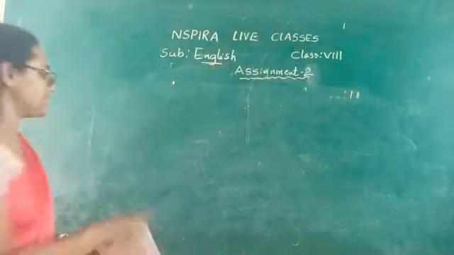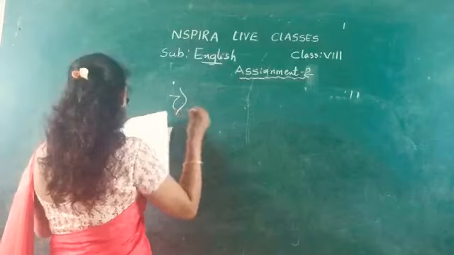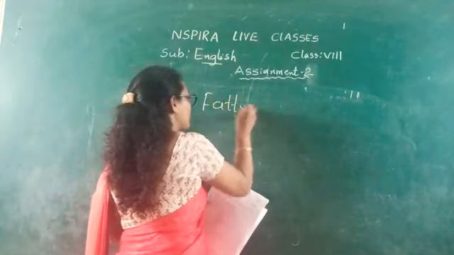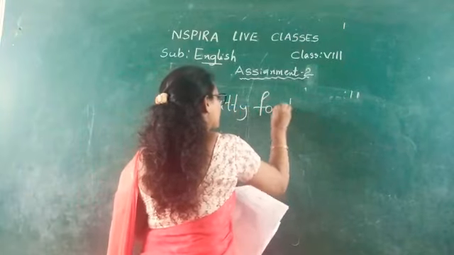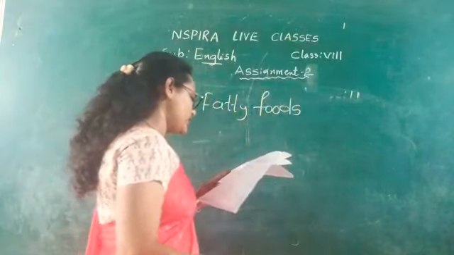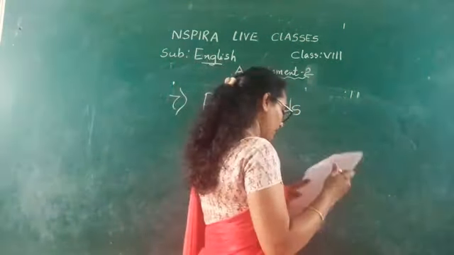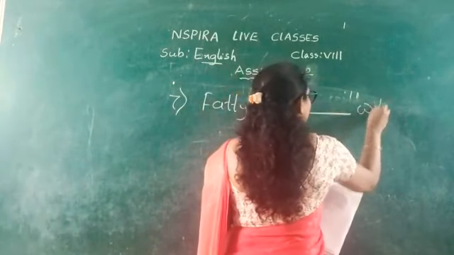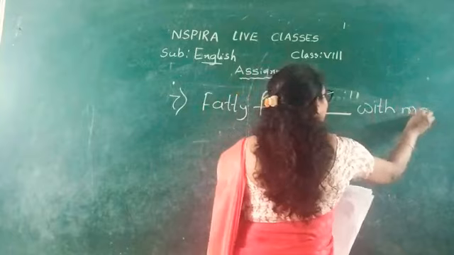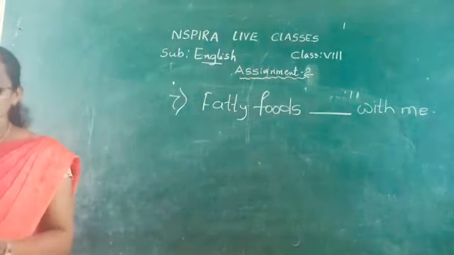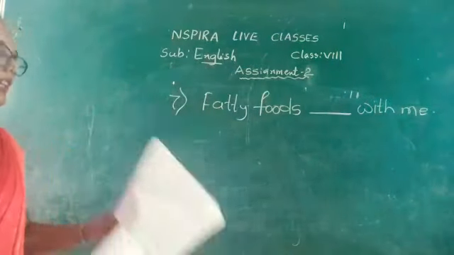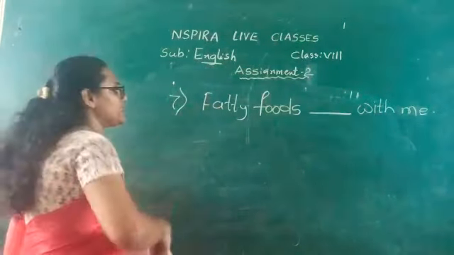Seventh one. What is the seventh sentence? Fatty foods dash with me. So what will come here? Not agree is given, the same pattern as in the sixth one.